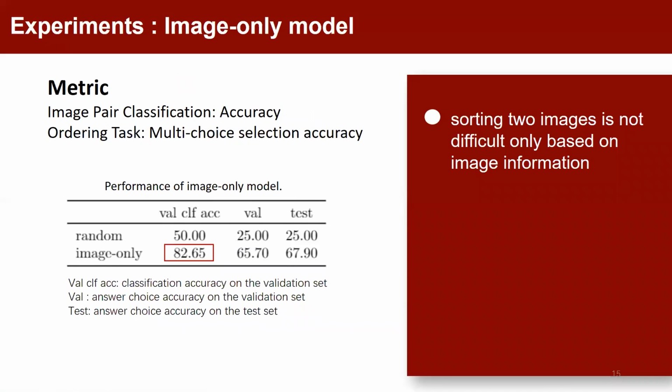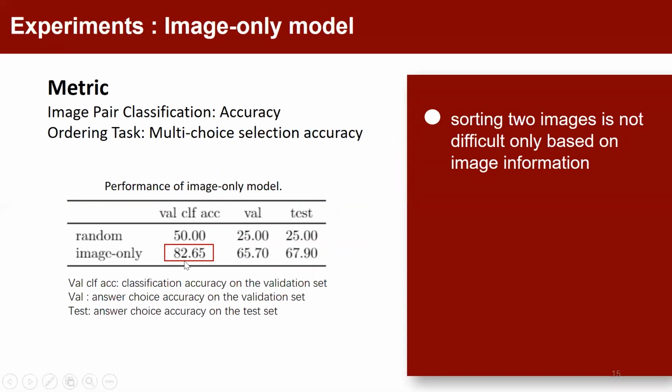Now we will move on to the experiment results of the two models. For the image-only method, since it is an image pair classifier, we use accuracy as the metric during the training process. And in the post-processing stage, we use multi-choice selection accuracy to measure its performance on the facial image ordering task.